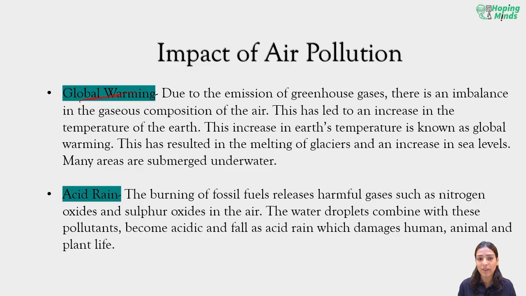The next impact of air pollution is acid rain. We've seen the bleaching of the Taj Mahal. The finest marble that was used in the Taj Mahal also got bleached because of the rain that happened there, because of the tannery industry that was surrounding the Taj Mahal, which caused that marble to bleach. The tanneries, let me write it down for you.